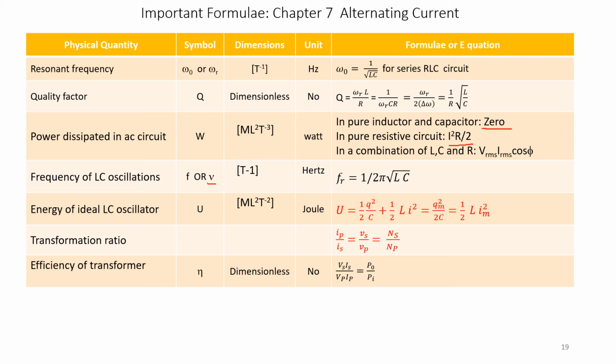Efficiency of a transformer. Efficiency we know is given by output by input. Efficiency is represented by the symbol eta. It is dimensionless, and there is no unit for efficiency. It is sometimes expressed as a percentage of output to input. It is given by VSIS, that is secondary voltage into secondary current, divided by primary voltage into primary current. That is equal to output power by input power.